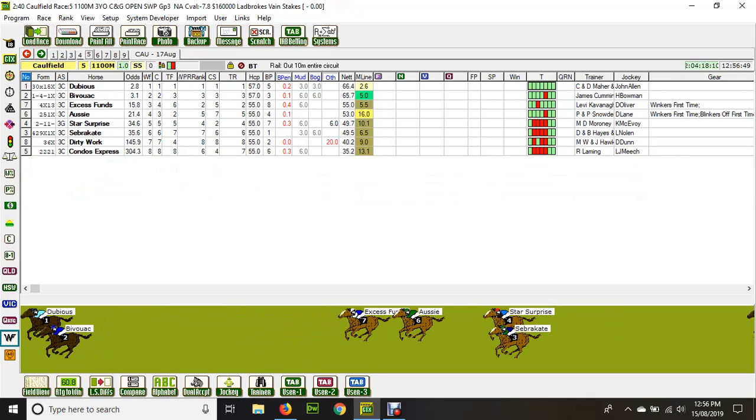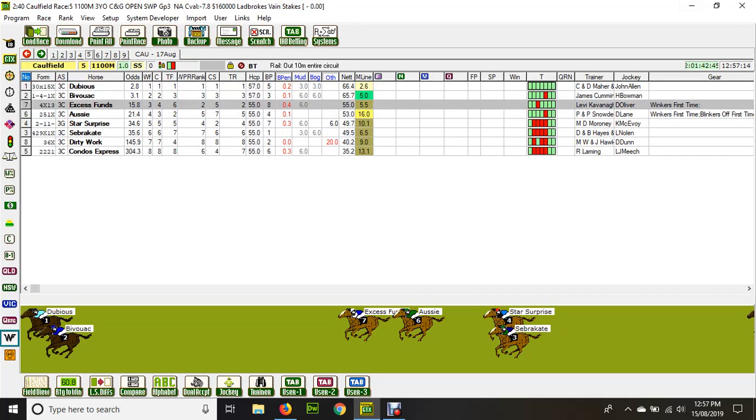And I'll look at just one race for you, and this one's fairly obvious to me. The market has it upside down. They have Bivouac as the favourite and they have Dubious as the second favourite. I prefer Dubious in this. It's been better performed, but no doubt Bivouac has a chance. In any case, I think they've probably got the two between them. The race is probably between them, as you can see here.